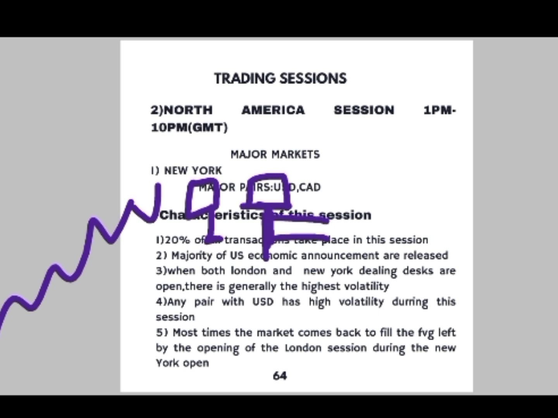If you don't know what a fair value gap is, there's a link for that in the description of this video, which you can watch to understand it. I also have videos on order blocks and all of that already on my channel. You can go and watch that. The market could come back down to fill the inefficiency that was created during this period before continuing back up. You're going to understand this as we proceed, and as you watch my videos and as you trade. So most times the market comes back to fill the fair value gap left by the opening of the London session during the New York Open.